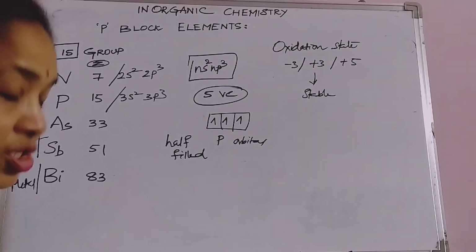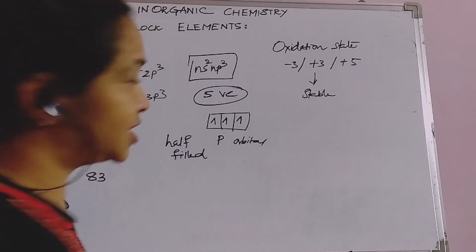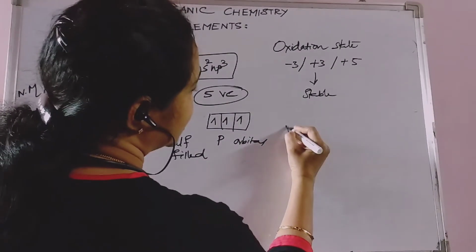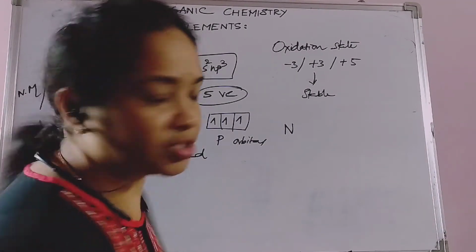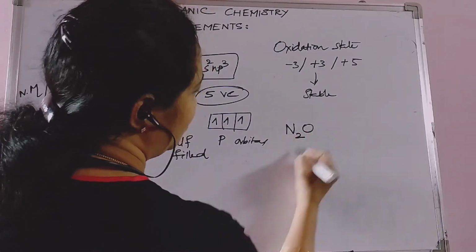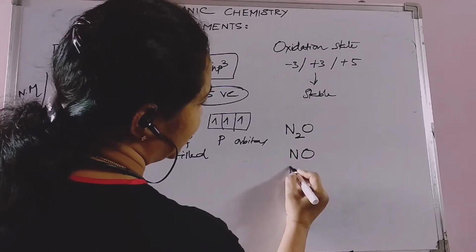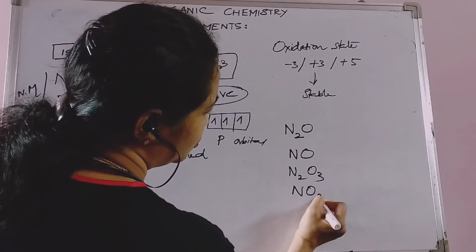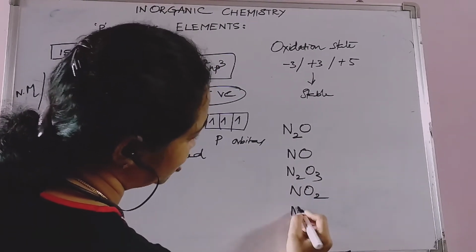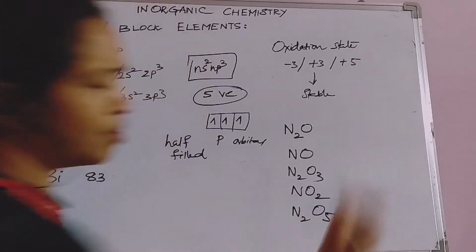But nitrogen possesses variable oxidation states. There are different types of oxides formed with nitrogen, like N2O, NO, N2O3. You have NO2. You have N2O5. There are many oxides.